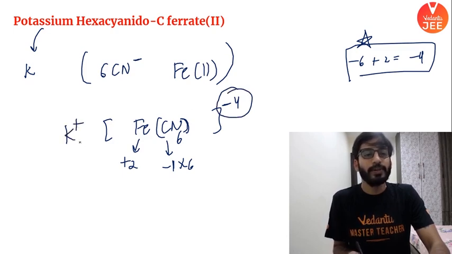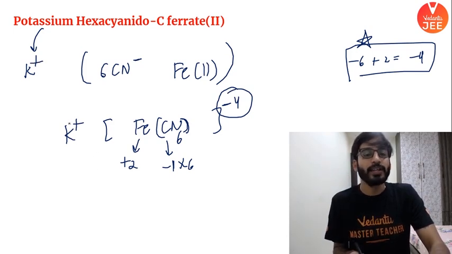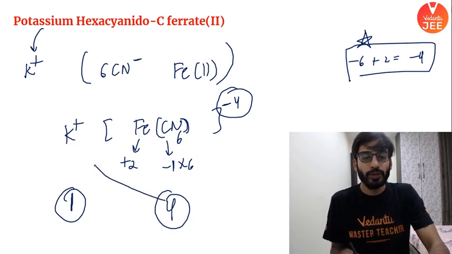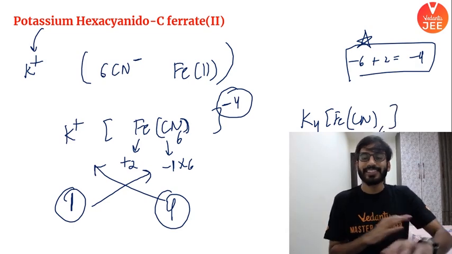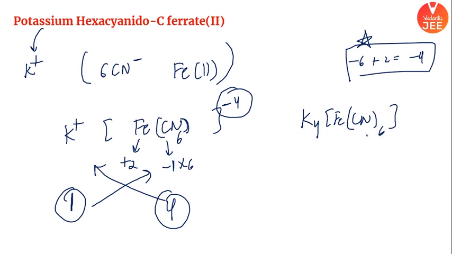Here potassium is in plus state, right? Potassium, you know, it's a cation. So Na plus or K plus, right? K plus. Overall charge here is 1 beta. Overall charge here is 4. You know nothing but this, cross multiply the charges, your complex will be created. Check this out. It will be K4 Fe(CN)6. It's all sorted. I hope it is clear. Everyone understood. I hope the structure is clear.